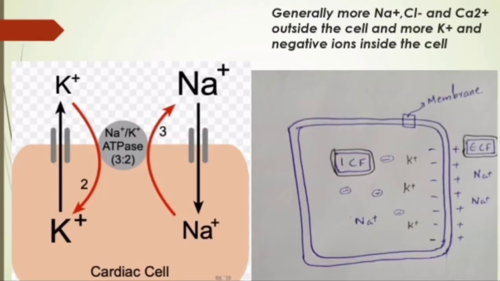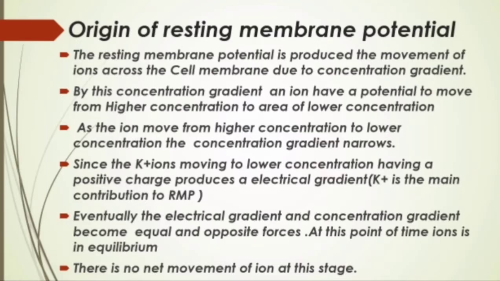On the right side of the slide, we can see the figure of a cell with a membrane and positive and negative charges on either side of the cell membrane. Generally, sodium, calcium and chloride ions are concentrated more in the outside of the cell and potassium and negative charges are concentrated inside of the cell. This is the basis of concentration gradient which is responsible for movement of sodium ions into the cell and potassium ions outside the cell. Now we can talk about the basis of origin of resting membrane potential.